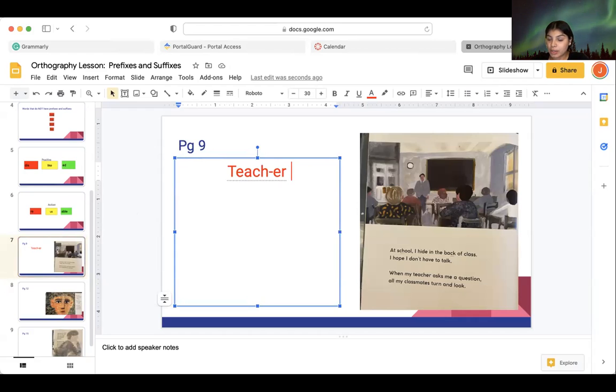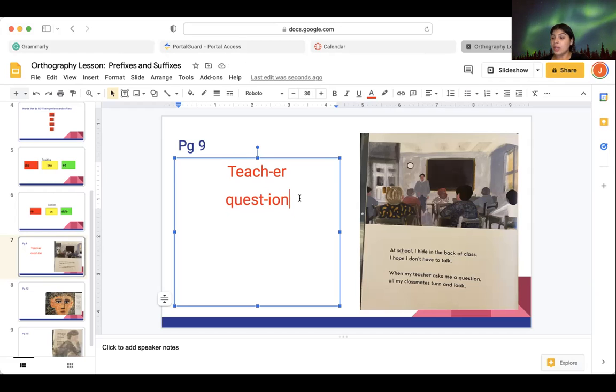Is there another one I can see here? Question, right? Did we see another suffix? You see, that's a good one. Question, teacher. We see two suffixes here.